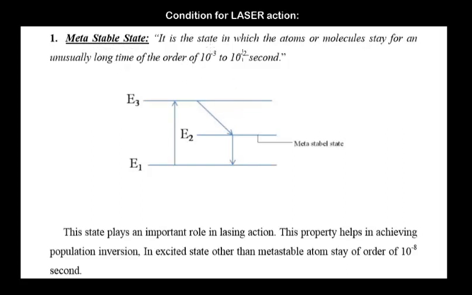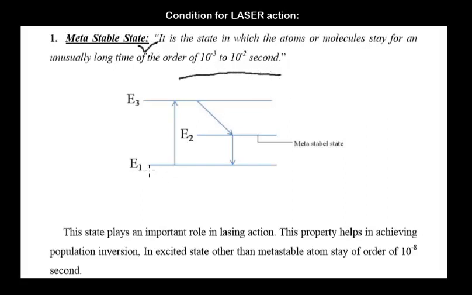So what is the meaning of metastable state? It is the state in which the atoms or molecules stay for an unusually long time, of the order of 10^-3 to 10^-2 seconds. As we know, in excited states an atom doesn't stay for a longer time, but in the metastable state, which is also an excited state, atoms stay for this much amount of time.